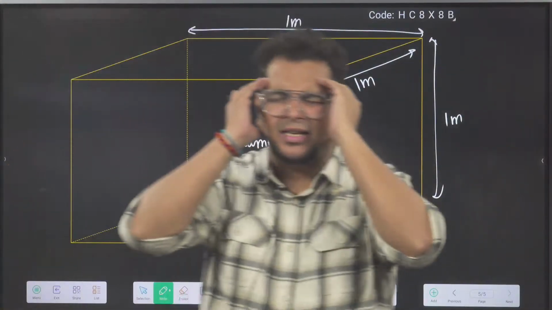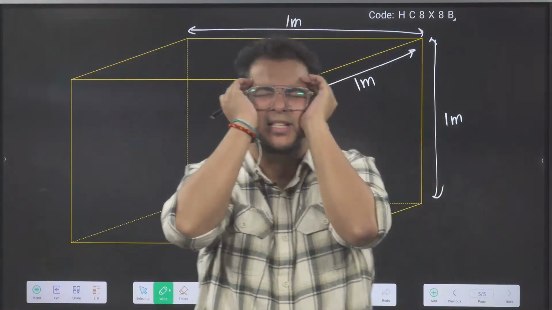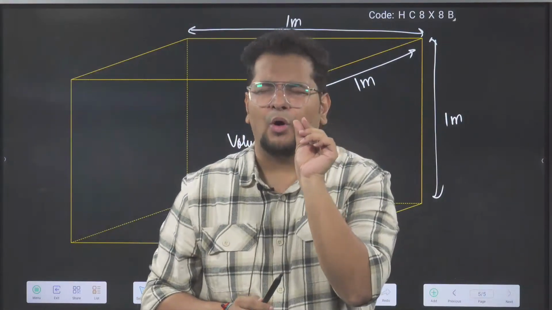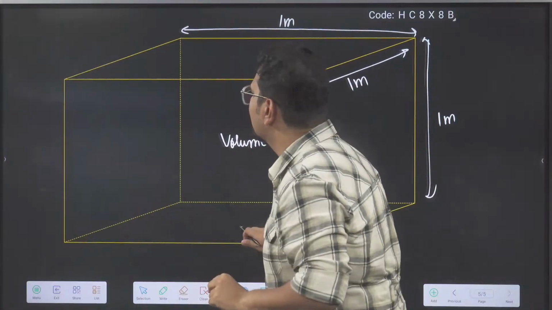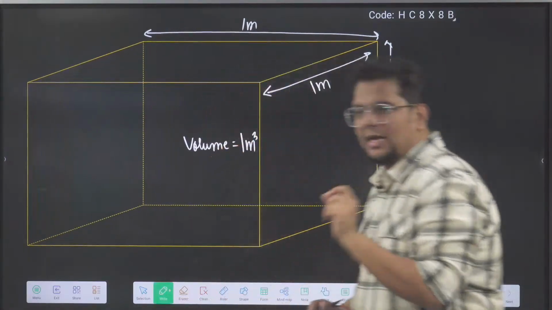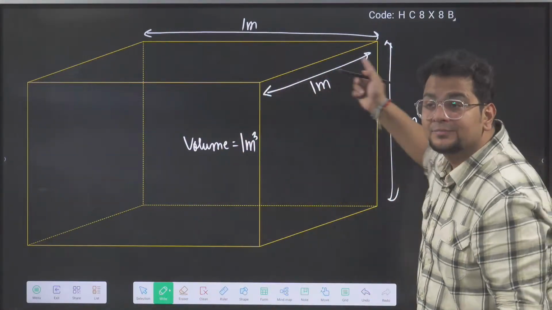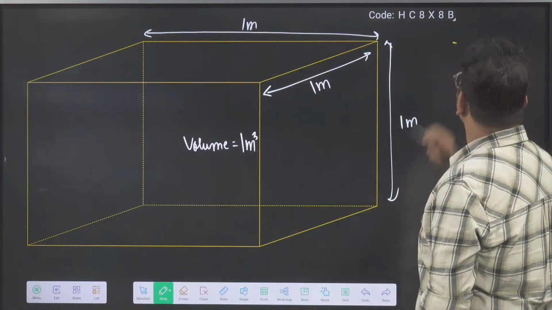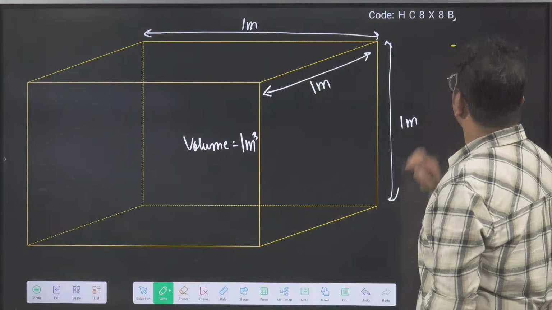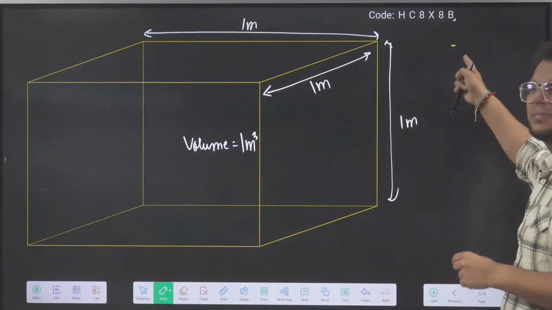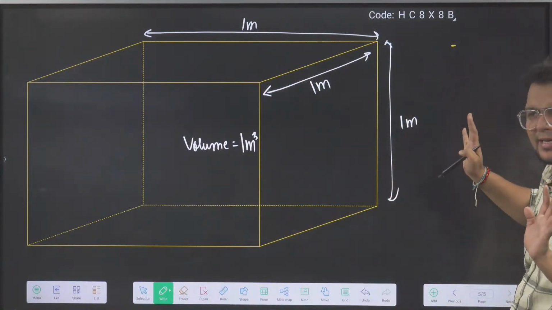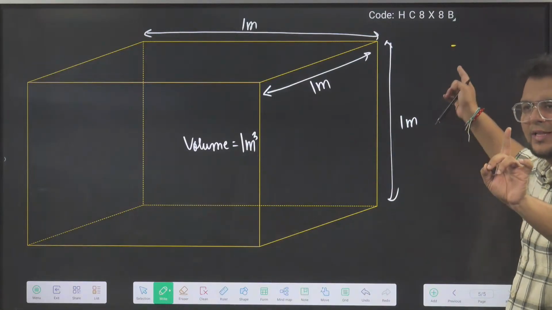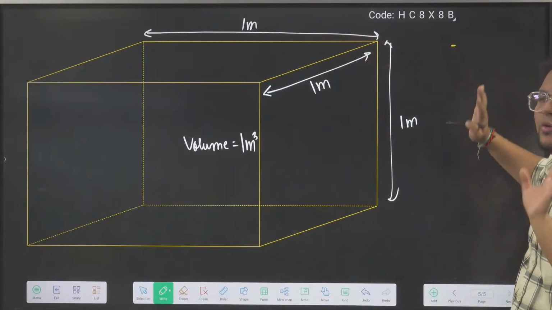So are you able to imagine now with me? Once close the eyes and imagine 1 ml. Now what will you imagine for 1 ml? Sir, a very small box. I will draw it for you so that your imagination becomes easy. If this much is 1 meter, can I say 1 centimeter will be this much only? Correct? 1 centimeter will be this much, or maybe smaller than this, but around 1 centimeter.